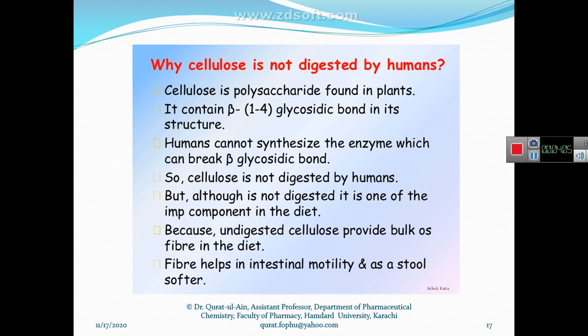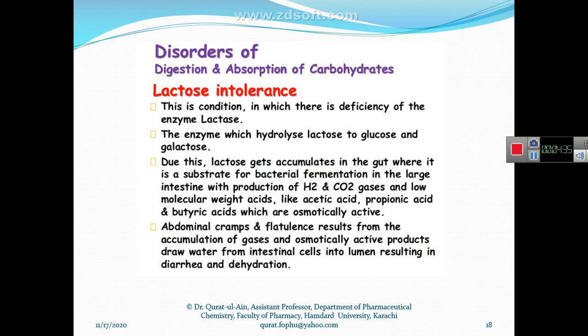Cellulose is a polysaccharide made up of beta 1,4 glycosidic bonds, and the human body does not contain the enzyme that can break the beta 1,4 glycosidic bond. This is the reason why cellulose cannot be hydrolyzed or digested in our body. When we take cellulose, it is not digested, but remains in our intestine in the form of fiber, and then it is excreted out of the body.